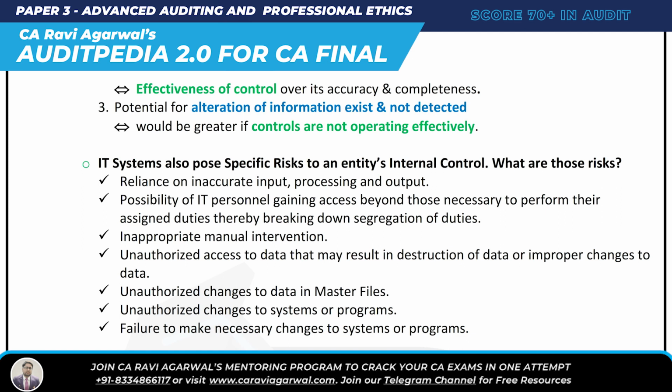So what are those risks here? An IT system also poses specific risks to an entity's internal control. Number one, reliance on inaccurate input, processing and output; then inappropriate manual intervention; then the possibility of IT personnel gaining access beyond that necessary to perform their assigned duty; then unauthorized access to data, unauthorized changes to data, unauthorized changes to system, and failure to make necessary changes to system. Then the last requirement. Are you tired?